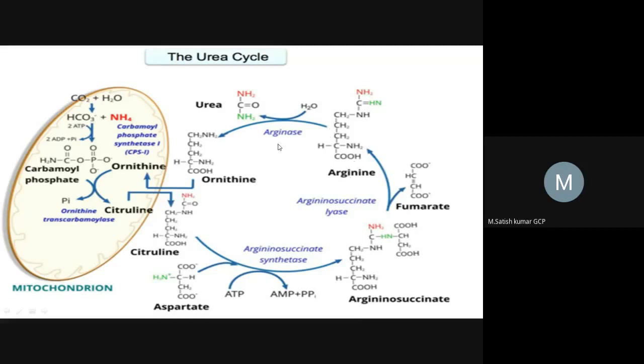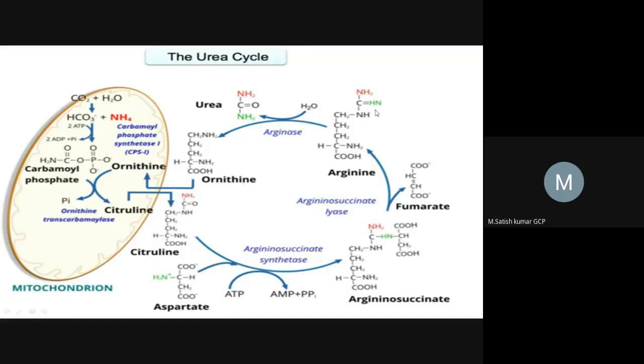In the final step, what is happening here? In the final step, a water molecule is added. So this is a hydroxylation reaction. When the water molecule is added, at this position the bond will be broken, and urea will be separated, and the remaining portion is called ornithine,